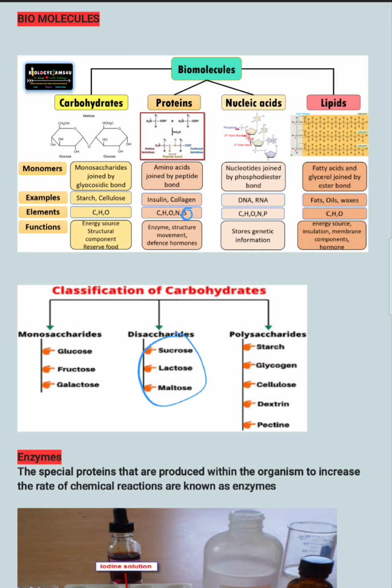Examples for the proteins: insulin, collagen, hemoglobin, keratin, actin, myosin, those are the examples. And the nucleic acids, there are two types, DNA and RNA. The long form of DNA is deoxyribonucleic acid and RNA is ribonucleic acid. DNA is made up of deoxyribonucleotides. RNA is made up of ribonucleotides. Examples of lipids are fats, oils and waxes, right?